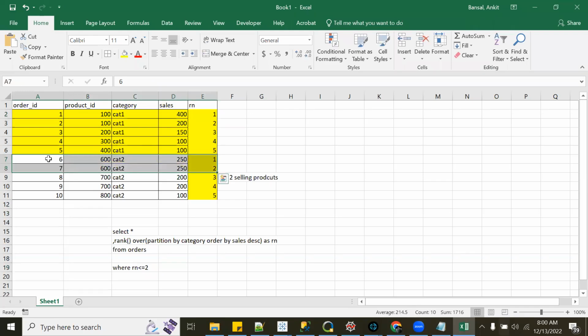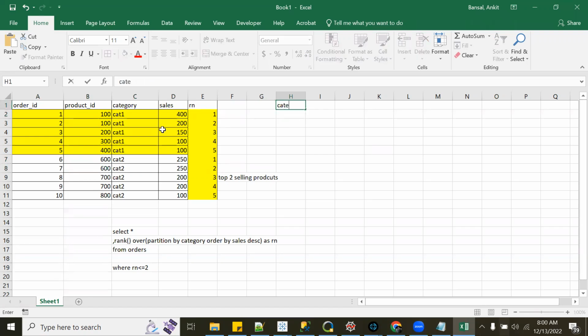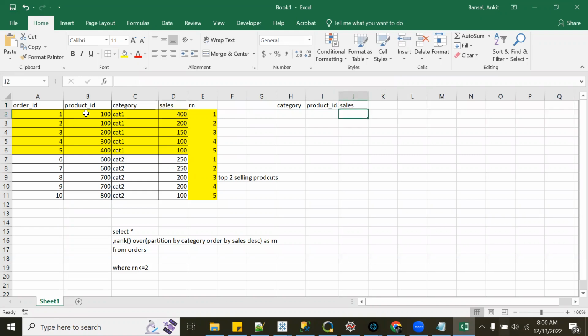But it is not right. What is right is, for each category and product ID, first I need to find the total sales and then rank. So I need category, product ID, and then sales. For example, here, the category is this one.